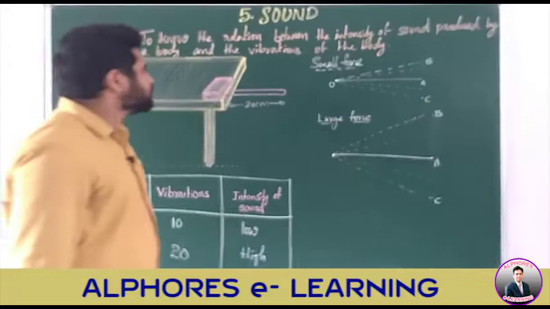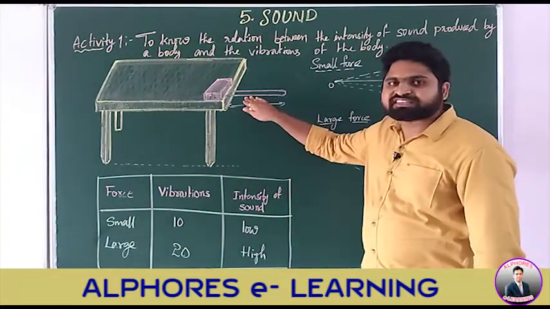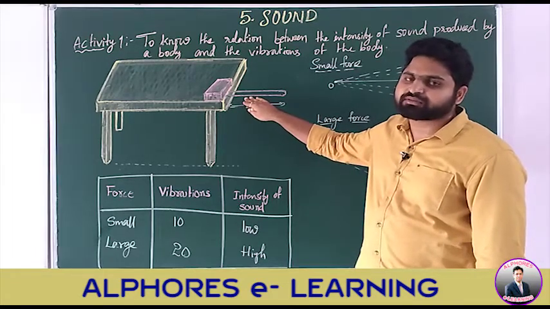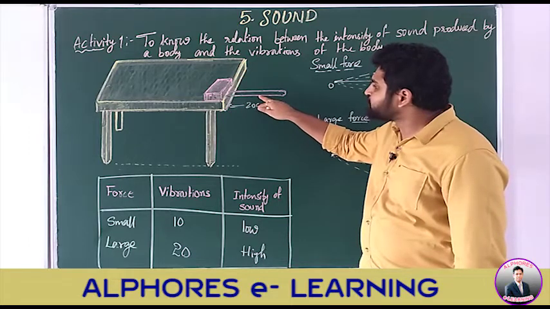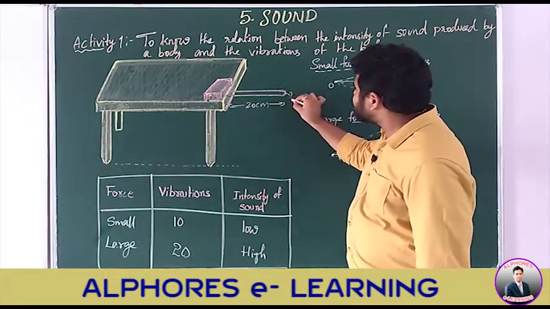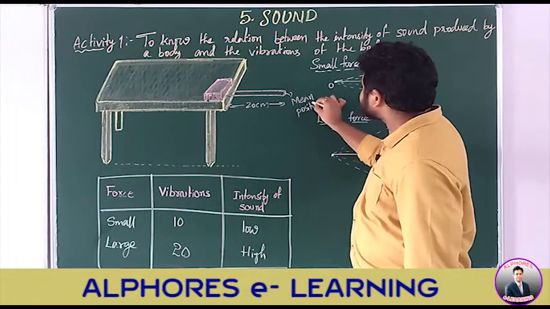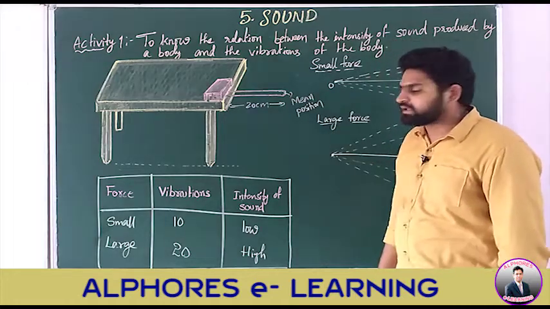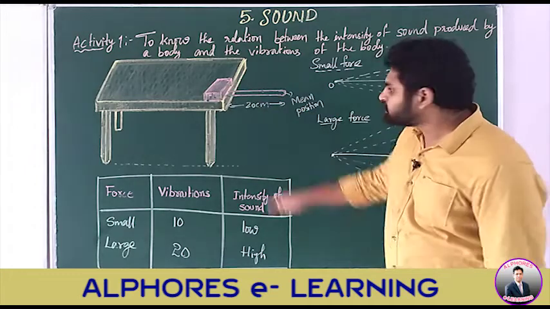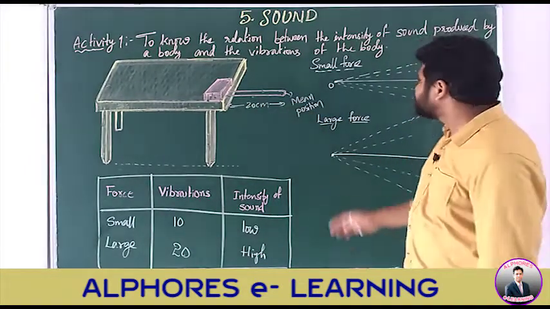It is like this. Children, what is the position of the scale initially? Initially the scale is at rest position, along the surface of the table. This position is called the mean position of the scale. As I said, the scale is at rest along the surface of the table, and this position is called the mean position. Okay, we can look here.